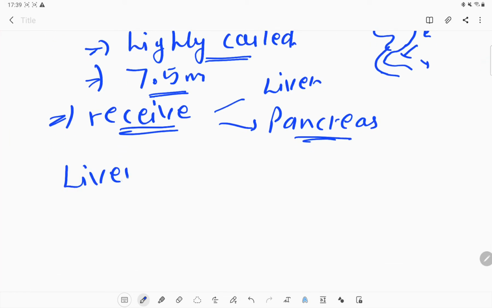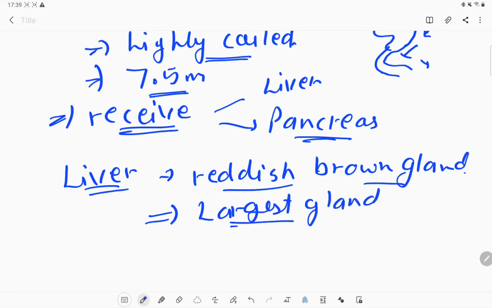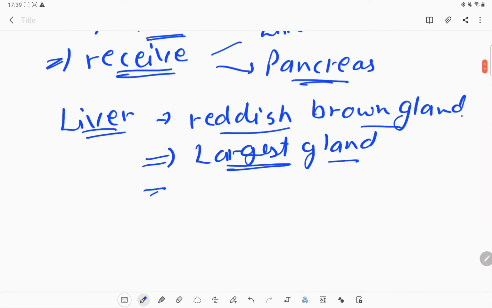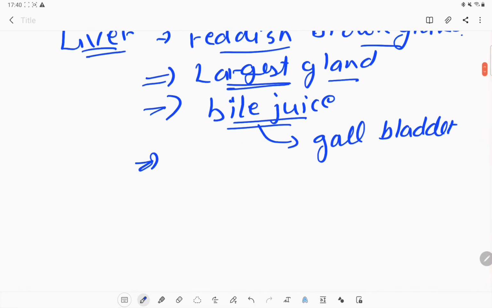What is a liver? It is a reddish brown colored gland, which is situated in the upper part of the abdomen. It is the largest gland of our body. Whenever they ask which is the largest gland, the liver is the largest gland of our body. What does the liver secrete? It secretes bile juice. Where is this bile juice stored? It is stored in the gallbladder, and from the gallbladder we get the juice into the small intestine.